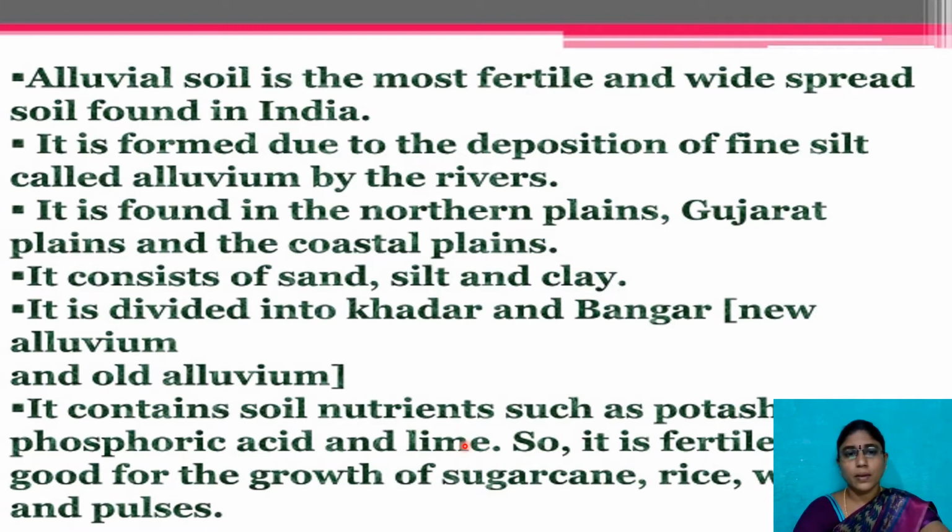Most of these alluvial soils are available in our country in the northern plains and Gujarat plains. Northern plains include the Punjab plains, Brahmaputra plains, and Gangetic plains, and also our east coastal plains and west coastal plains are occupied with alluvial soil, so these regions are cultivating more and more crops.